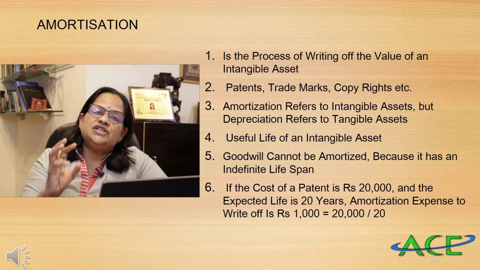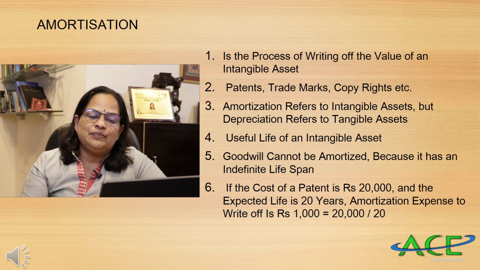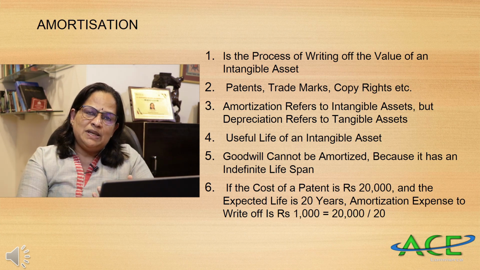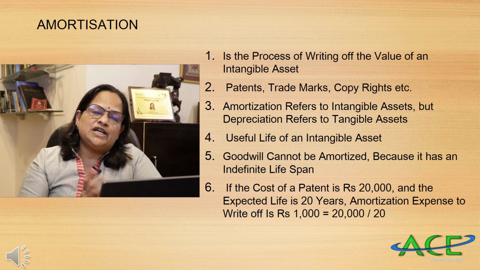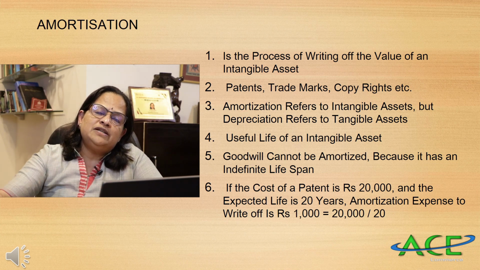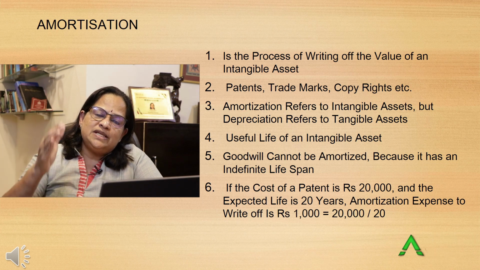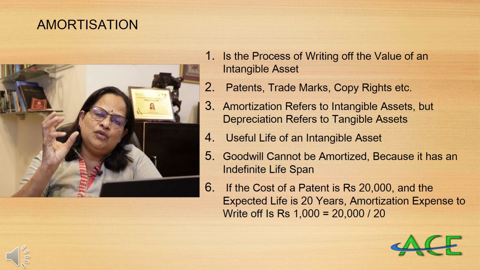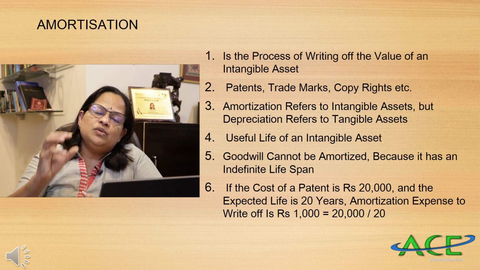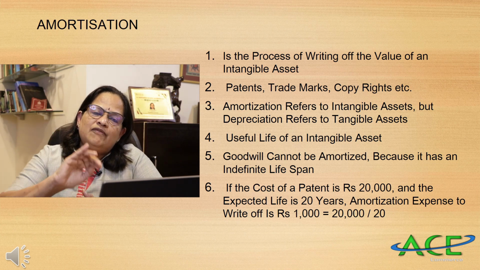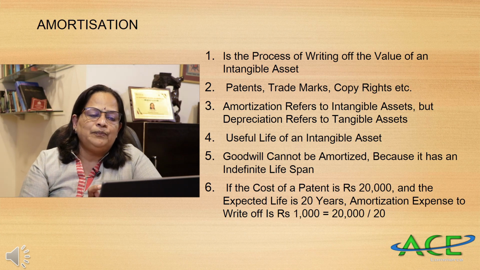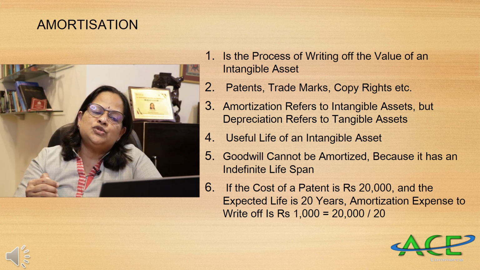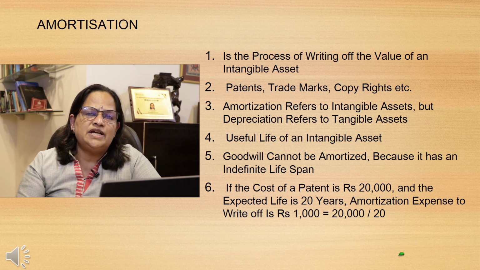Amortization is related to intangible assets. If you are buying an intangible asset like a patent or copyright, for example, if you have paid 50 lakhs for that, you will write it off over different years. If you purchase something for 50 lakhs and want to use it for 50 years, then 50 lakhs divided by 50, every year you will be writing off that value. That is the meaning of amortization. So amortization is the process of writing off the value of an intangible asset.